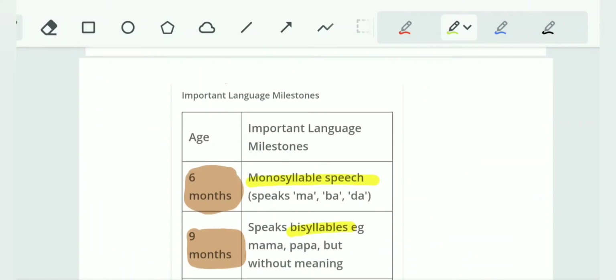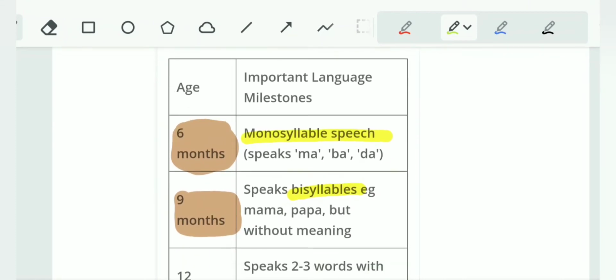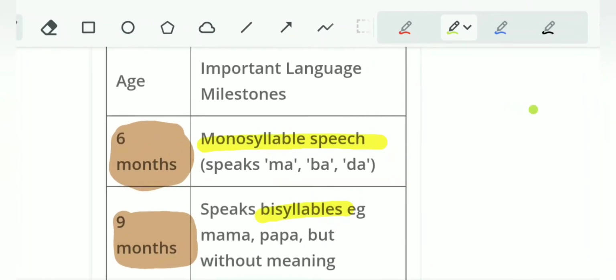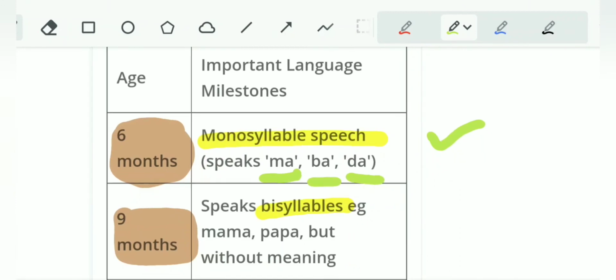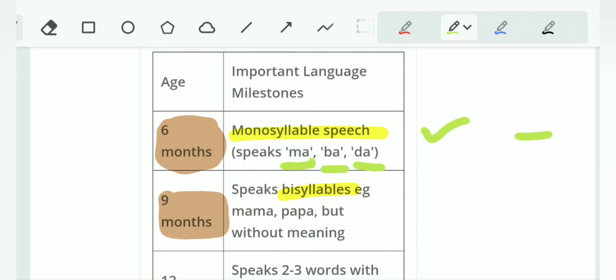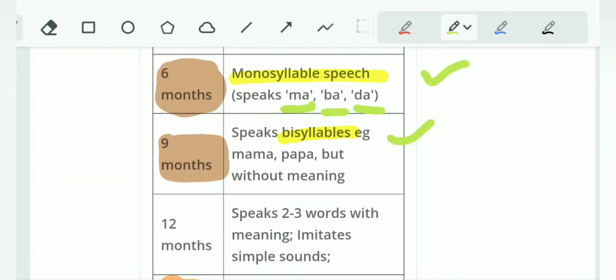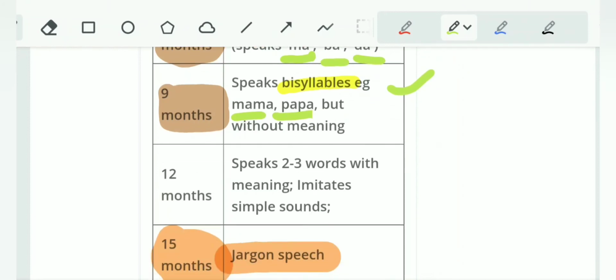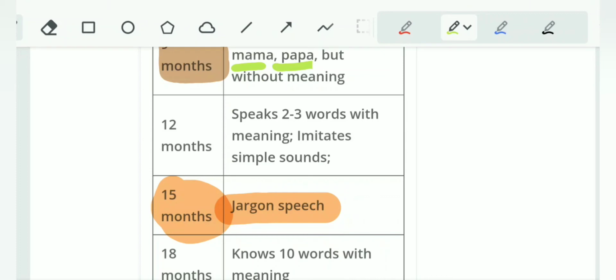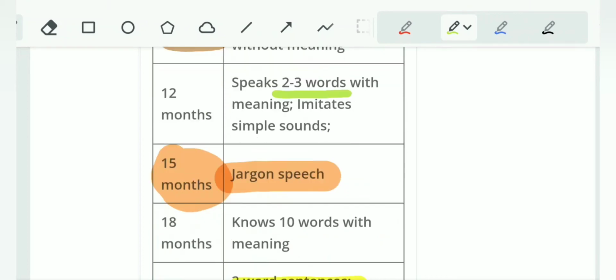So let's see once again. At 6 months, the child can say monosyllable speech like ma, ba, da. These are monosyllable speech. At 9 months, the child speaks bisyllables, that is mama, papa. These are pronounced at 9 months. At 12 months, speaks 2 to 3 words with meaning.